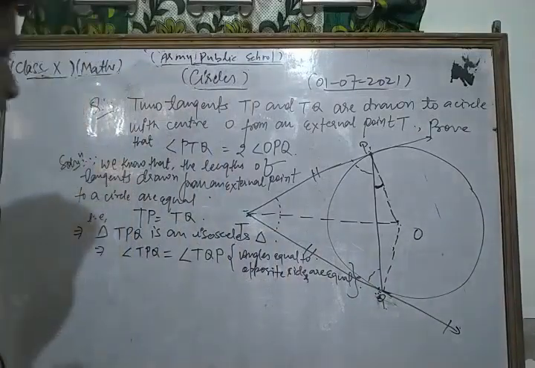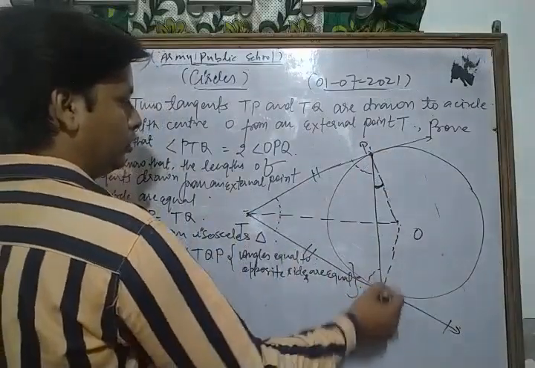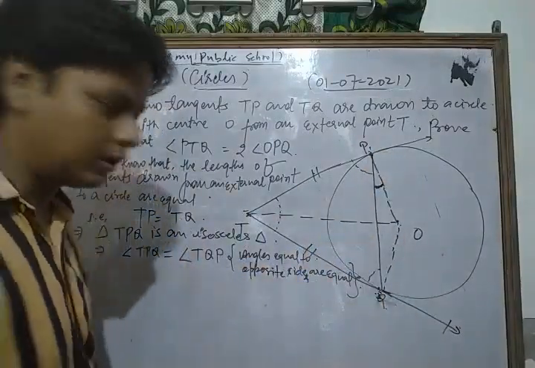So in this way we get a very important relation: angle TPQ is equal to angle TQP. Is it clear to everyone?